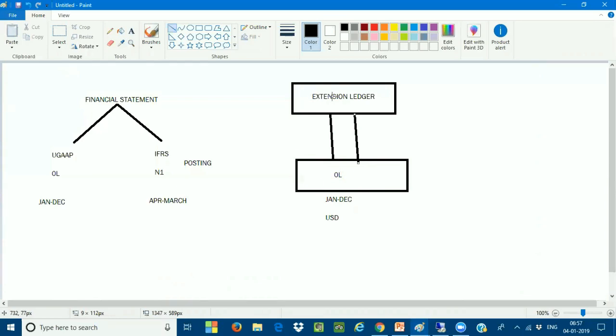Earlier, you mentioned that in the extension ledger we can have a different currency, right? No. The same fiscal year variant and the currency settings of the base ledger will be inherited by the extension ledger, sir.